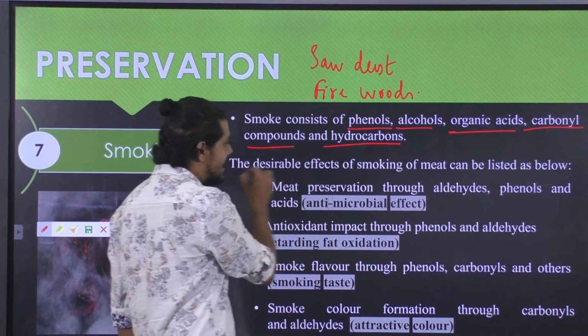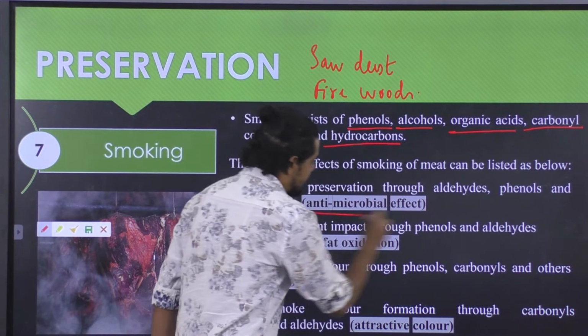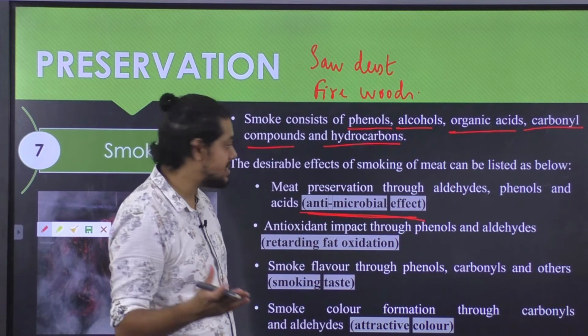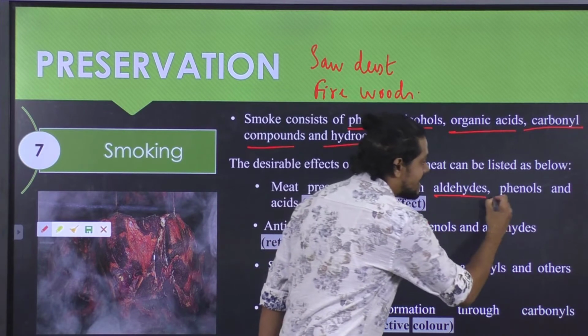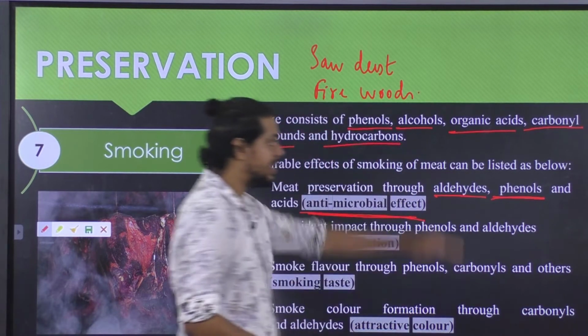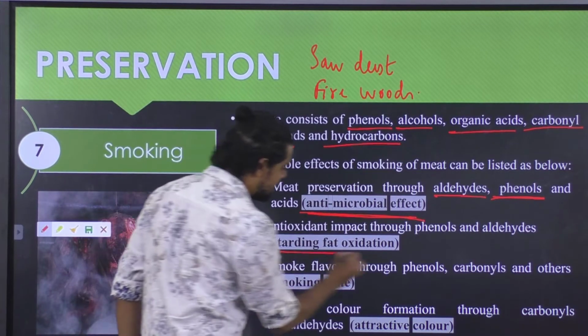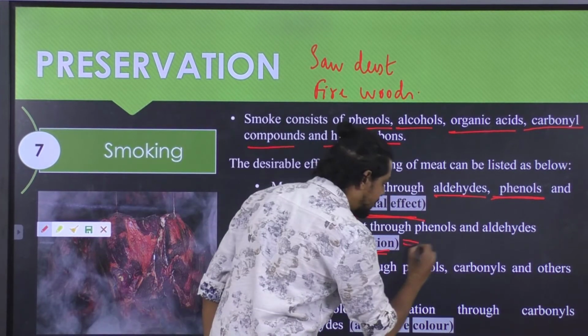The desirable effect of smoking of meat can be the antimicrobial effect. How exactly is the antimicrobial effect imparted? It is exclusively because of aldehydes and the phenols which are liberated as a result of smoking. Also, it will retard the fat oxidation, so that means the rancidity will be effectively avoided.